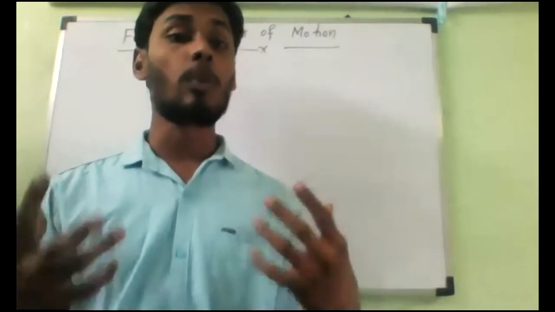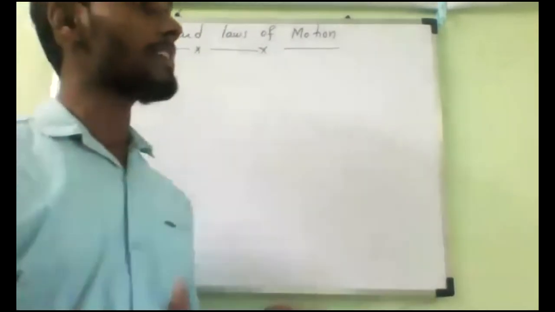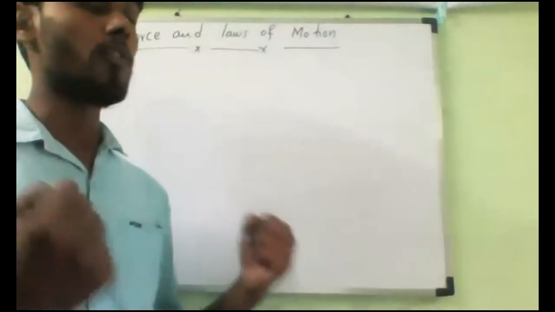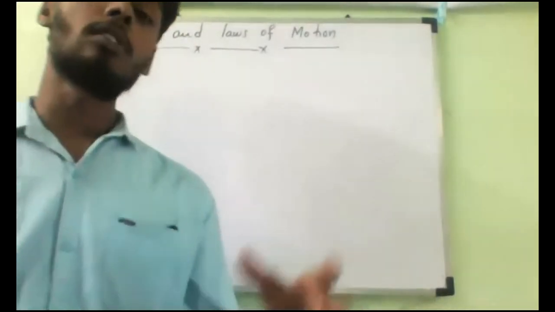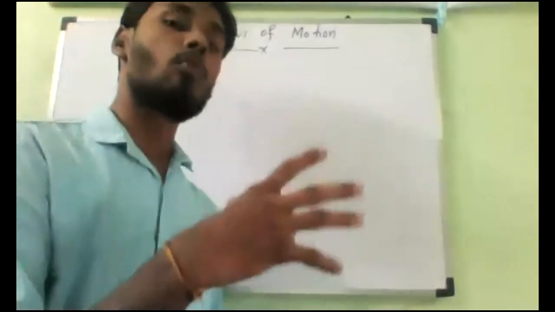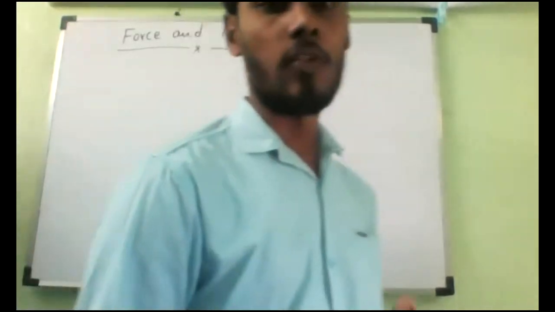So it produces various effects in bodies around us. By seeing the effect, I can say that the force is applied, because a force cannot be seen. Suppose I observe that a body is stationary, and now the ball starts moving. I can say it is because of the effect of force.